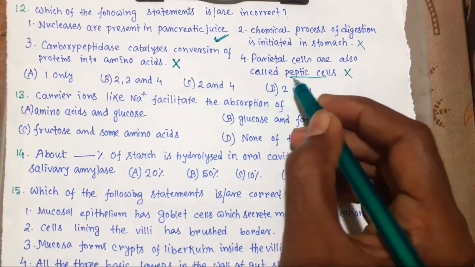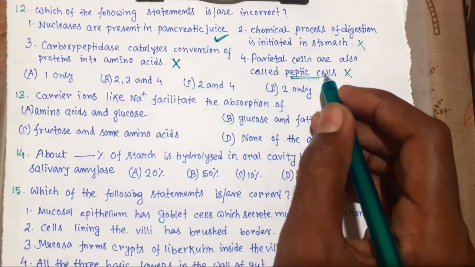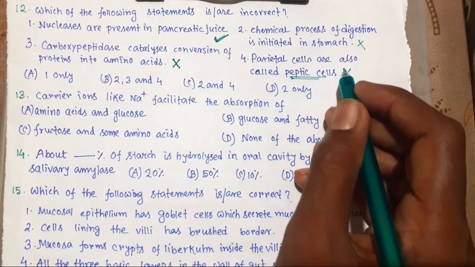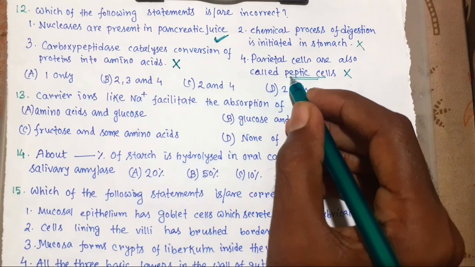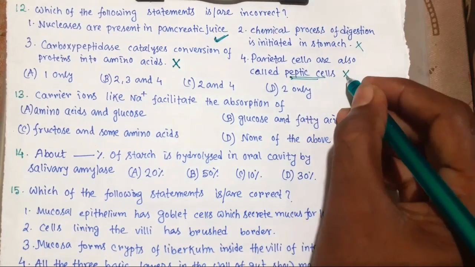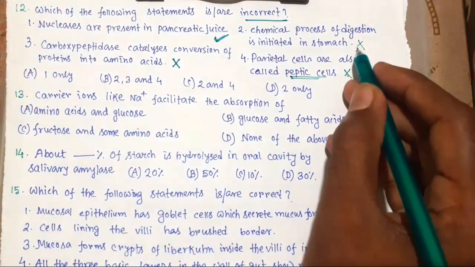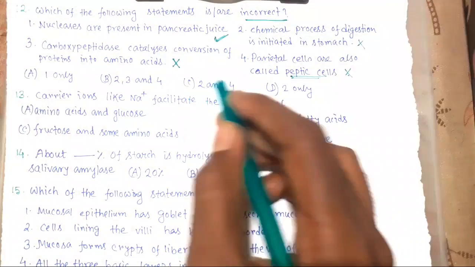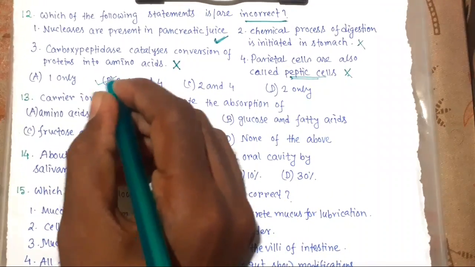Peptic cells or chief cells secrete pepsinogen, which is inactive. By the action of HCl, it is converted into active pepsin. So this is also wrong. So incorrect: 2, 3 and 4. This is the right choice, B.